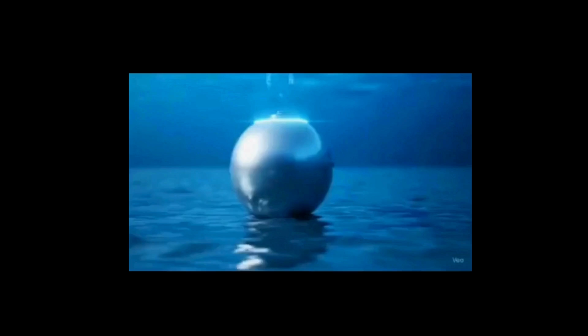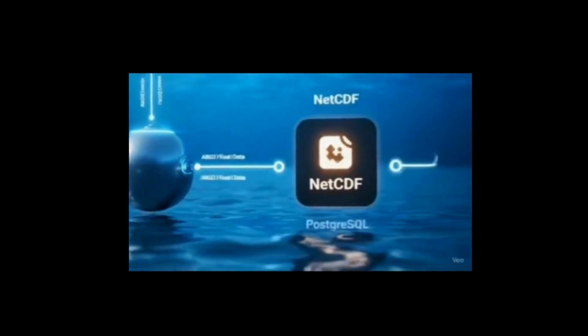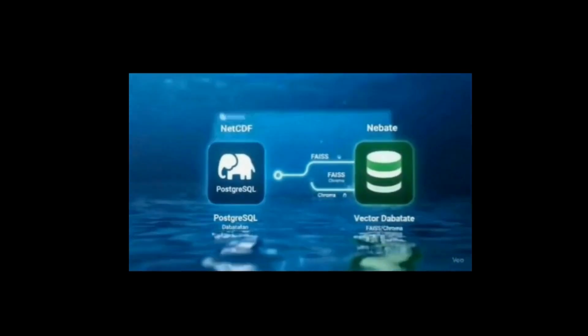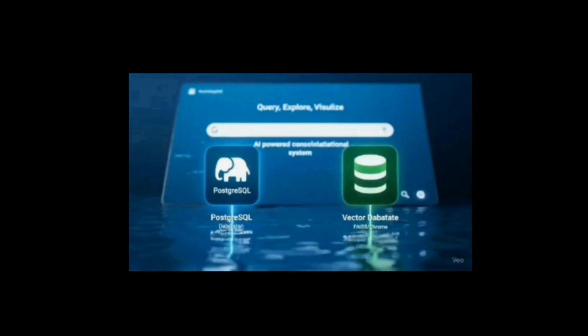In the data ingestion phase of our solution, netCDF data is converted into a structured PostgreSQL database, enriching it with metadata. The metadata is then passed through an embedding model, and finally, these embeddings are stored in a vector database such as ChromaDB.